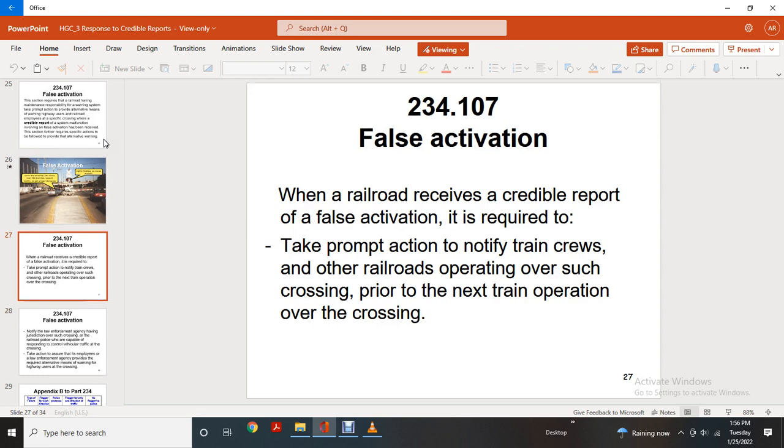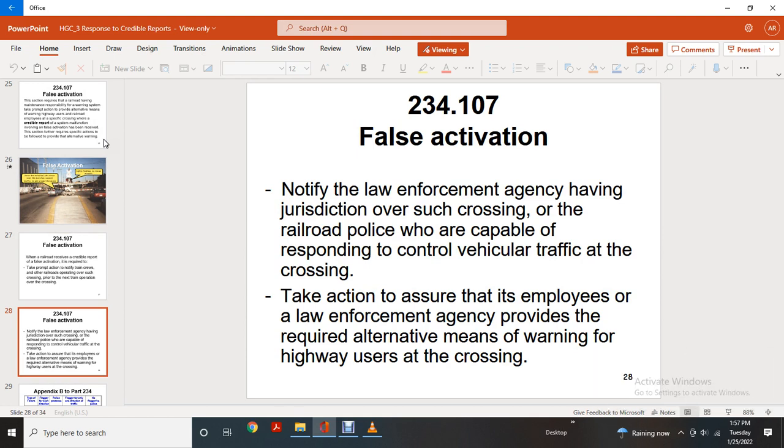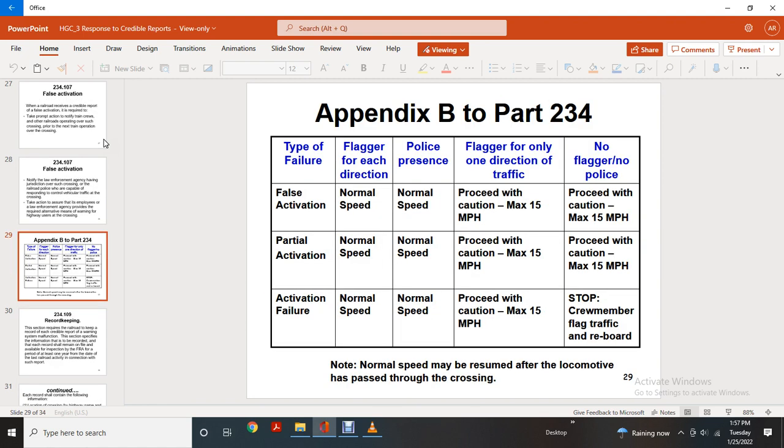234.107, false activation. When the railroad receives a credible report of false activation, it is required to take prompt action, including notice to the train crews of the railroad operating over the crossing prior to the next train operation over the crossing. If a law enforcement agency has jurisdiction over the crossing, or railroad police are capable of responding to control vehicle traffic at the crossing, take action to ensure the employees of the law enforcement agency provide the required alternative means of warning for highway users at the crossing. Appendix B of Part 234 shows the type of flagger for each direction: police present, flagger for only one direction of traffic, and no flagger or police.